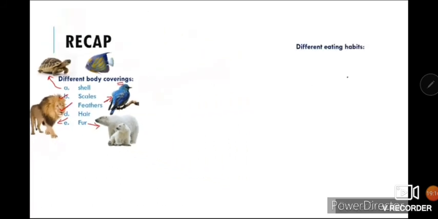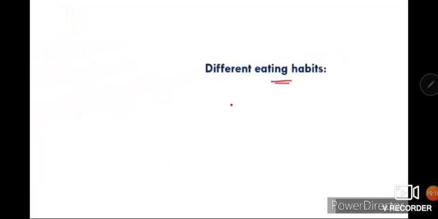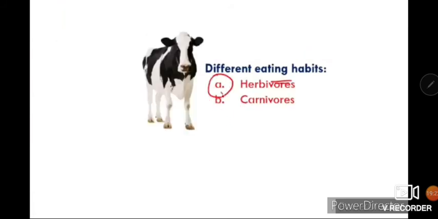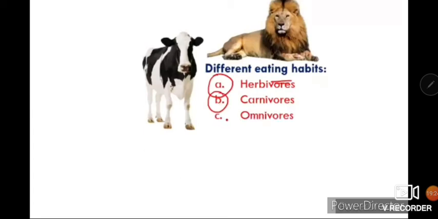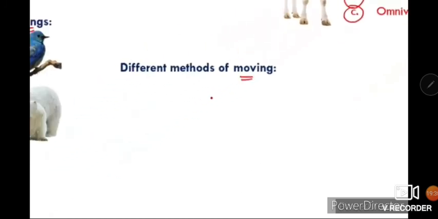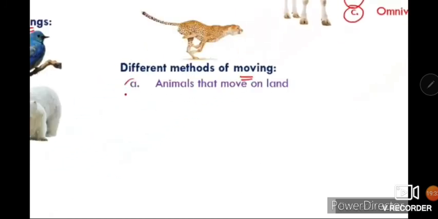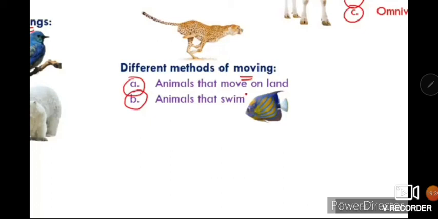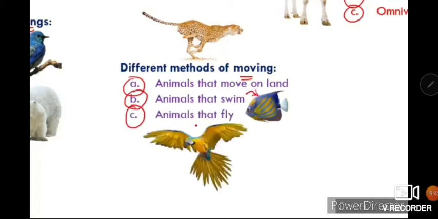The second one is different eating habits. First, the animals which eat only plants, we call them herbivores. Second, carnivores, which eat the flesh of other animals. Third, omnivores, which eat both plants and animals, both plants and flesh. Third is different methods of moving. Animals that move on land, animals that swim, and animals that can fly, for example, birds, even a few insects also.